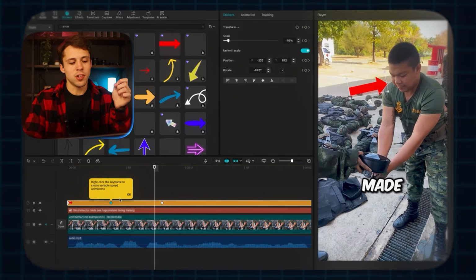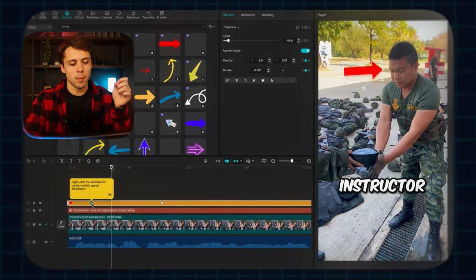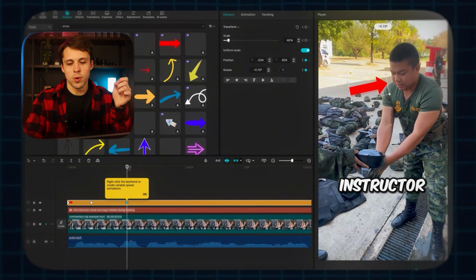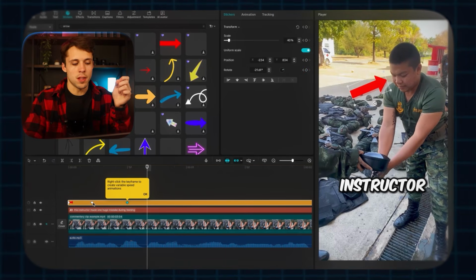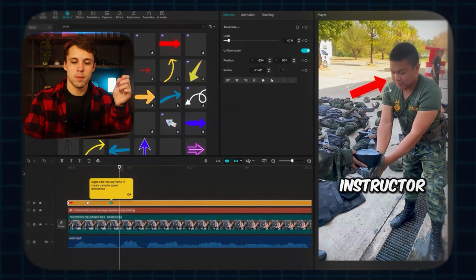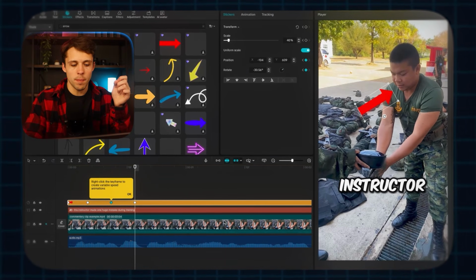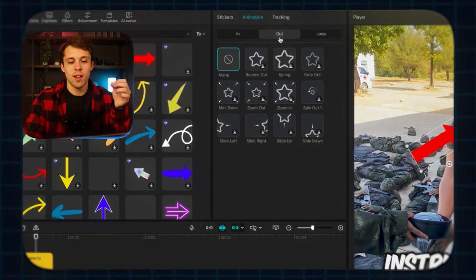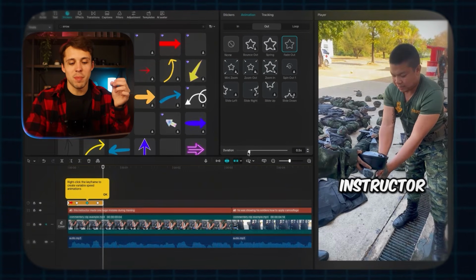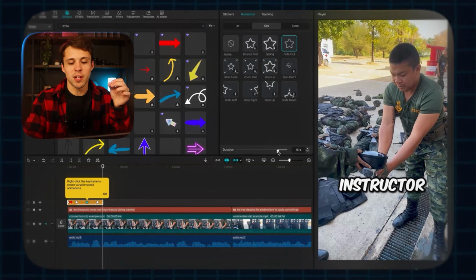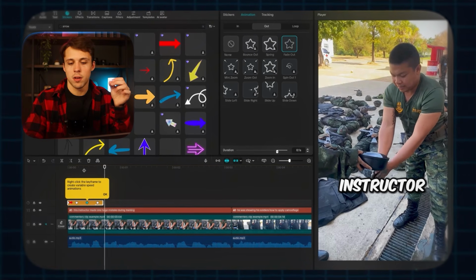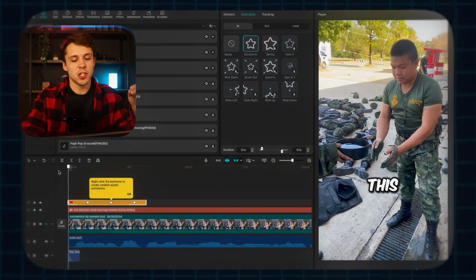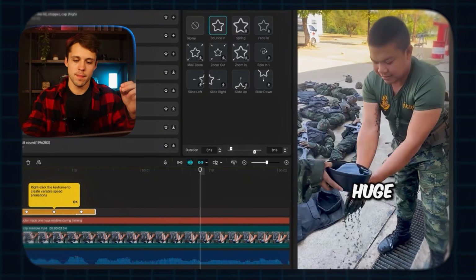I honestly think that's a little bit slow. So let's adjust the pacing. We're going to change up the rotation a little bit. I think we could do a little bit faster. And then let's put it over here. Let's make it way shorter. We can come up here to animation out and make it so it fades out. But let's make it so the fade out is very quick. Let's make it so it's just like 0.1 second. There we go. And for the beginning, this is what we've got. This instructor made one huge mistake.